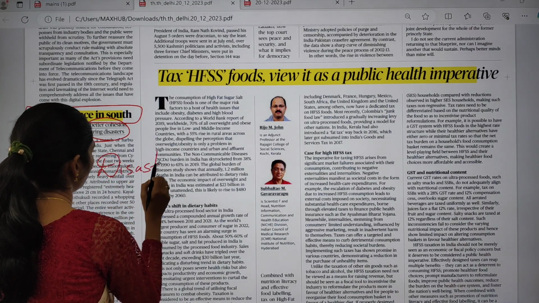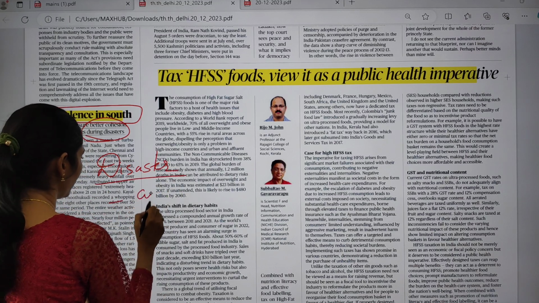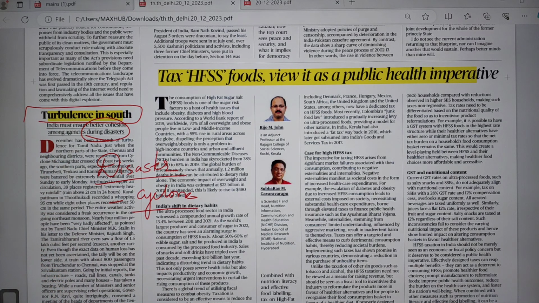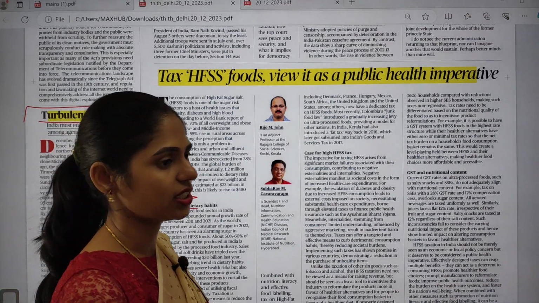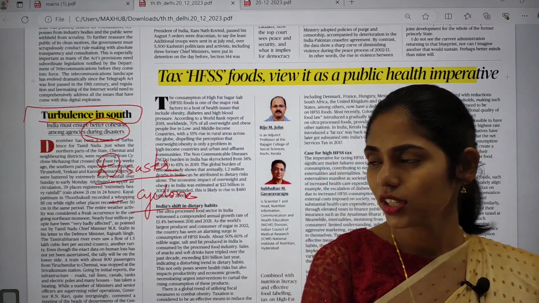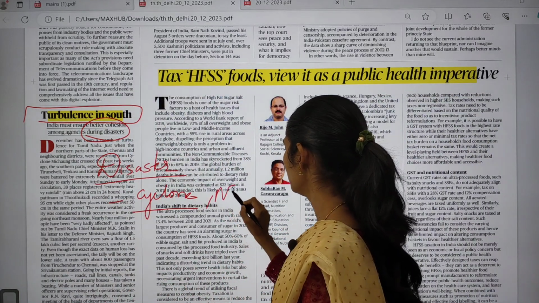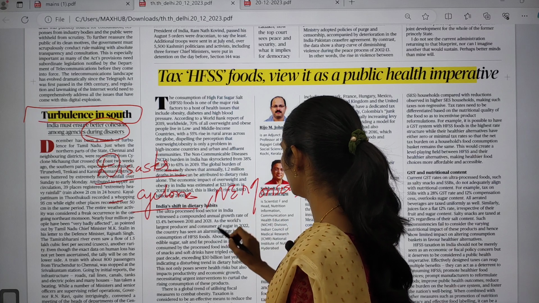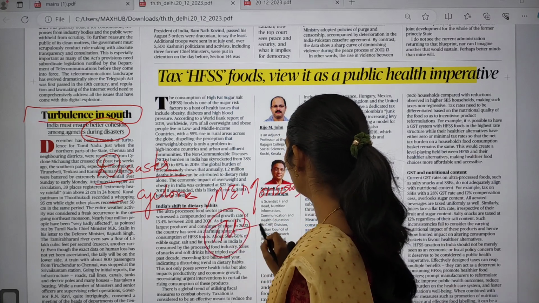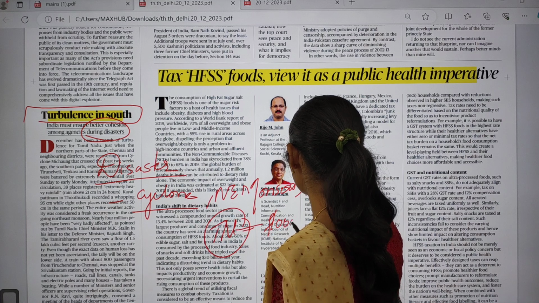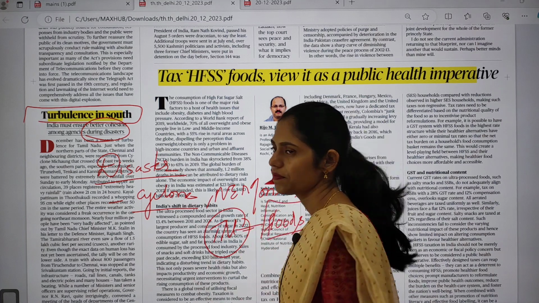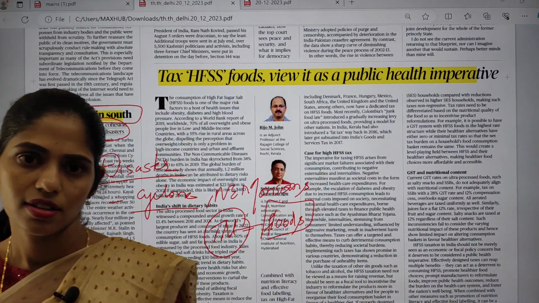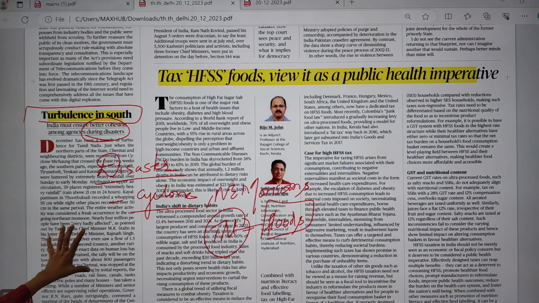Why disaster? You know that recently Cyclone Michaung has affected Tamil Nadu a lot, and even AP also got heavy rainfall because of this cyclone. Because of this northeast monsoon, it is bringing heavy rainfall to Tamil Nadu, and because of heavy rainfall, Tamil Nadu, especially the Chennai region, is facing floods. So this article says that we must be prepared for these disasters. This is the important thing.